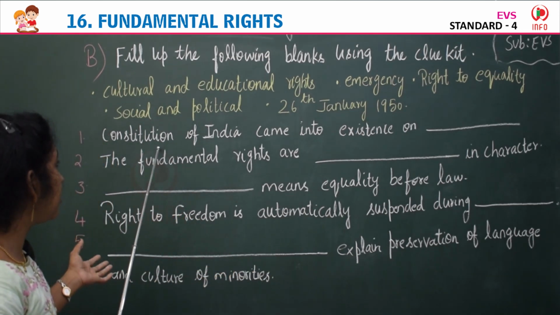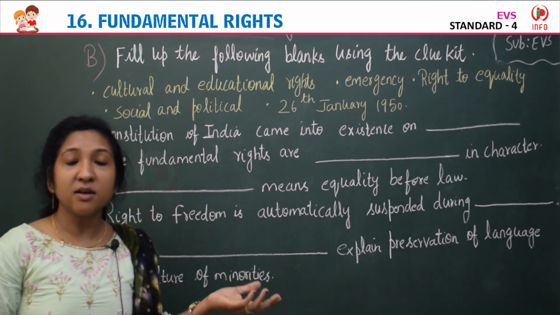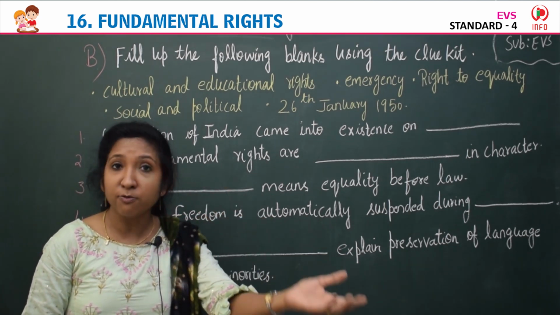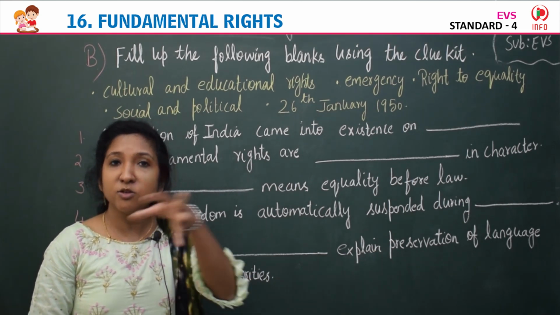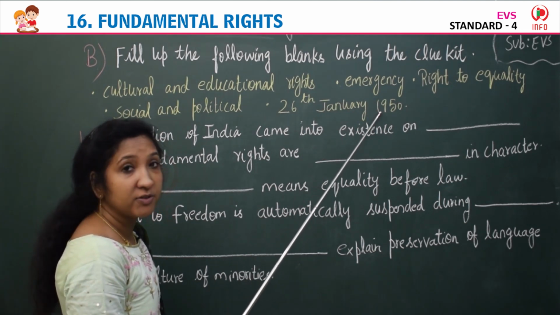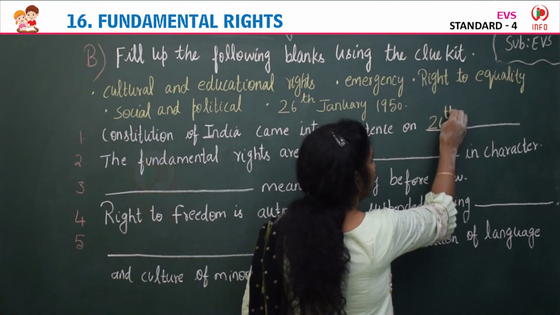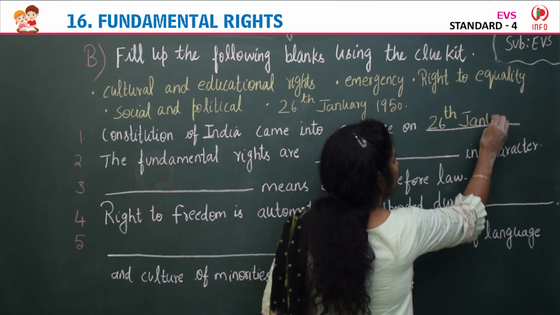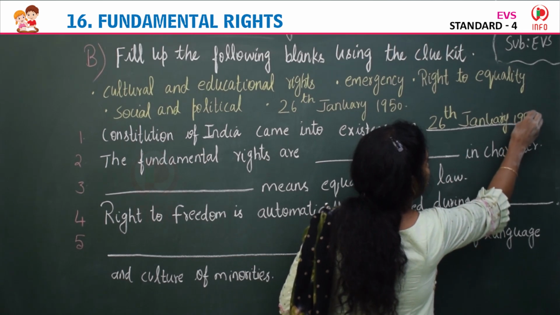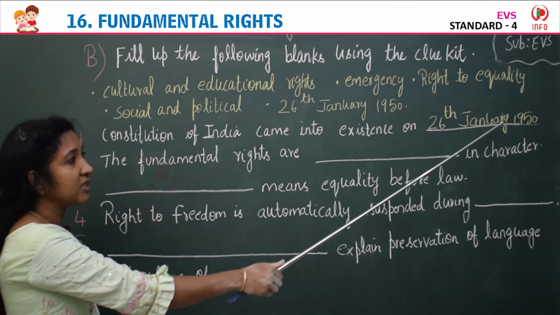First one, Constitution of India came into existence on dash. When did our constitution come into existence? When was it formed? Our constitution came into force on, yes, 26th January 1950. This is the right answer. Our constitution came into being on 26th January 1950.